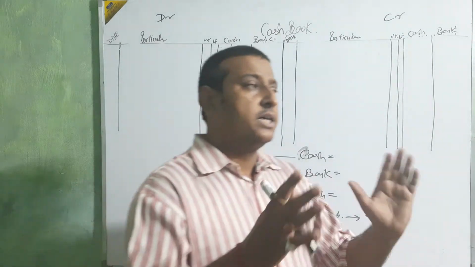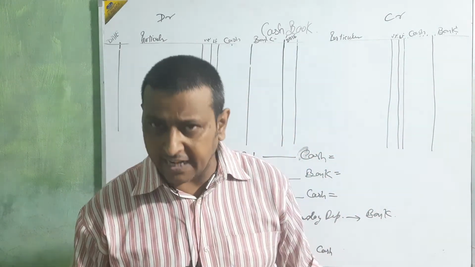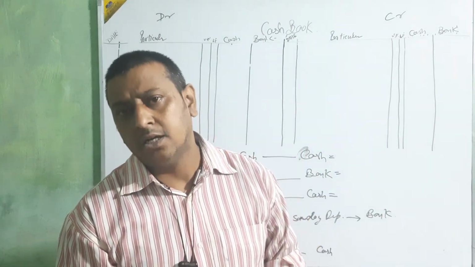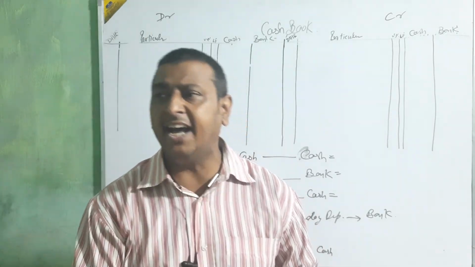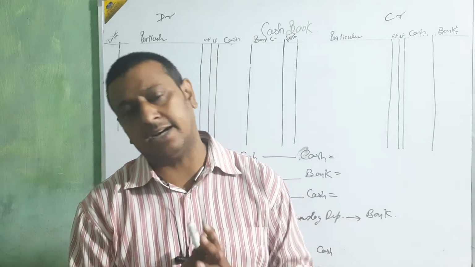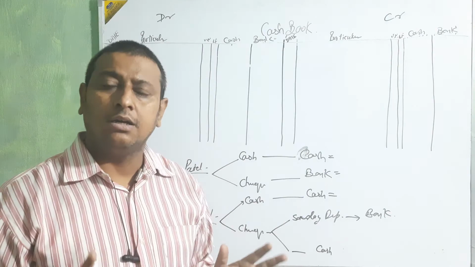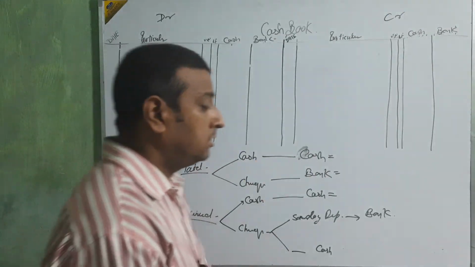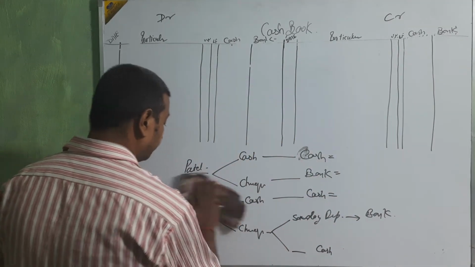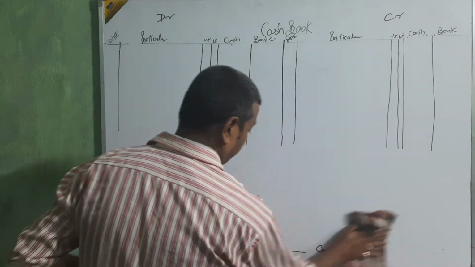For receipts in cash, cash column, no problem about that. But if you receive by check and you are going to deposit it the same day, then bank column. Otherwise it is treated as cash or check in hand. Clear? Now we are going to take the posting. How are we going to take the posting? Just see.